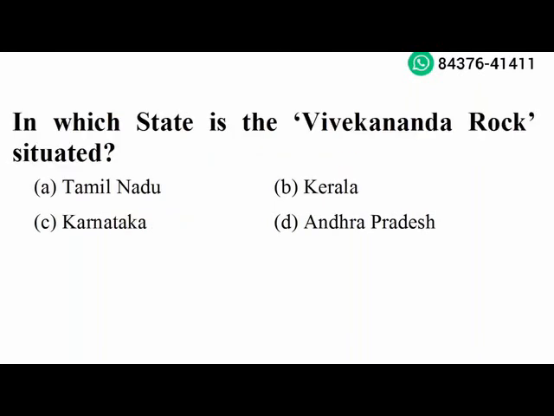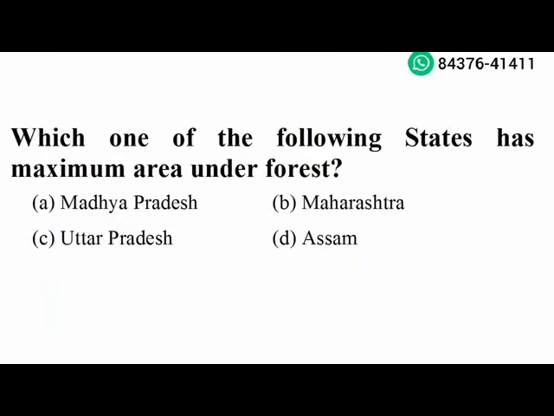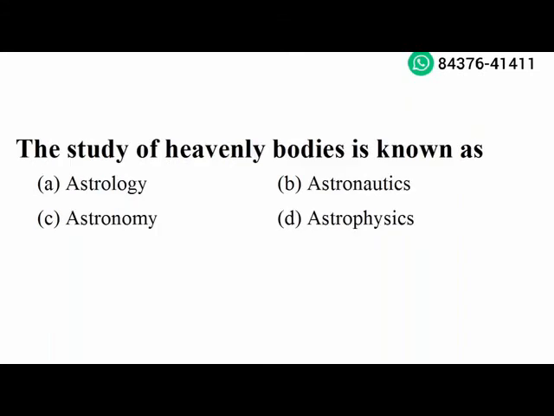Next question. In which state is the Vivekananda Rock situated? Tamil Nadu. Option A is the right answer. Next question. Which one of the following states has maximum area under forest? Madhya Pradesh. Option A is the right answer. The study of heavenly bodies is known as astronomy. Option C is the right answer.